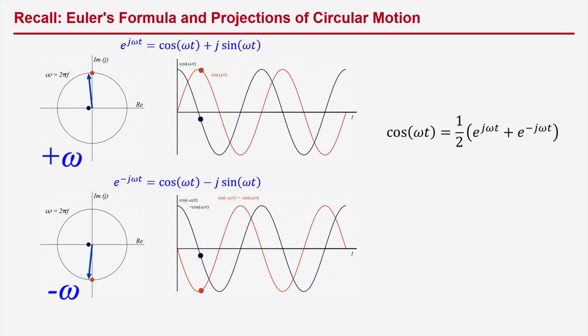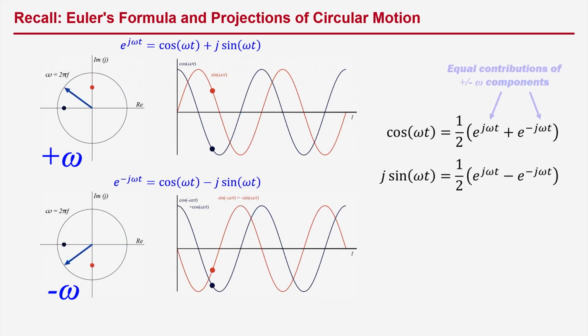Cosine of omega t can be expressed as 1/2 times the sum of e to the plus j omega t plus e to the minus j omega t, and j sine omega t can be expressed as 1/2 times the difference of e to the plus j omega t minus e to the minus j omega t. Thus, a sinusoid can be expressed as the sum or difference of equal contributions from positive and negative frequency components.